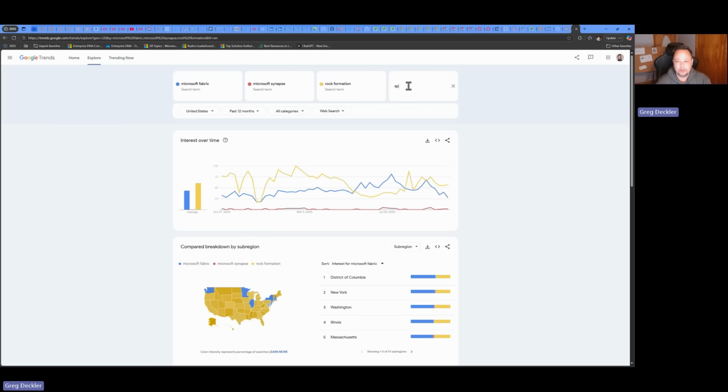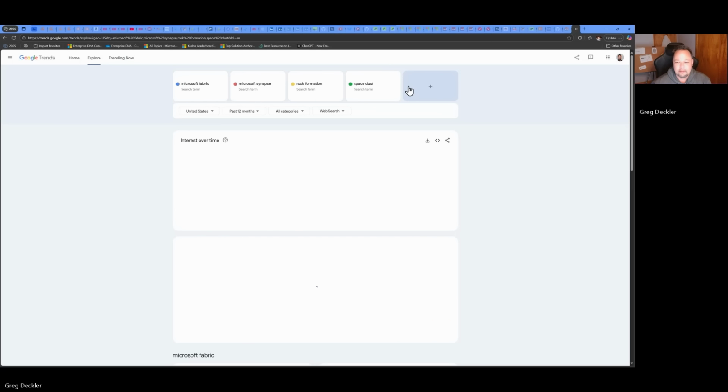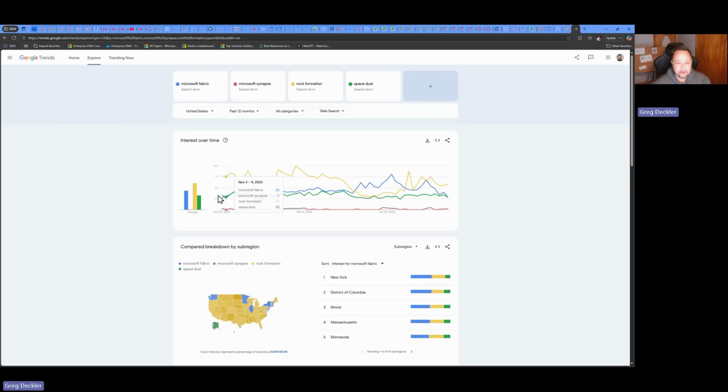Let's try space dust. Okay, Microsoft Fabric is more popular than space dust, right? More people care about it, not by a lot, but it was a hard fight. But it looks like Microsoft Fabric is pulling away from space dust in terms of popularity. So good news for Microsoft there.